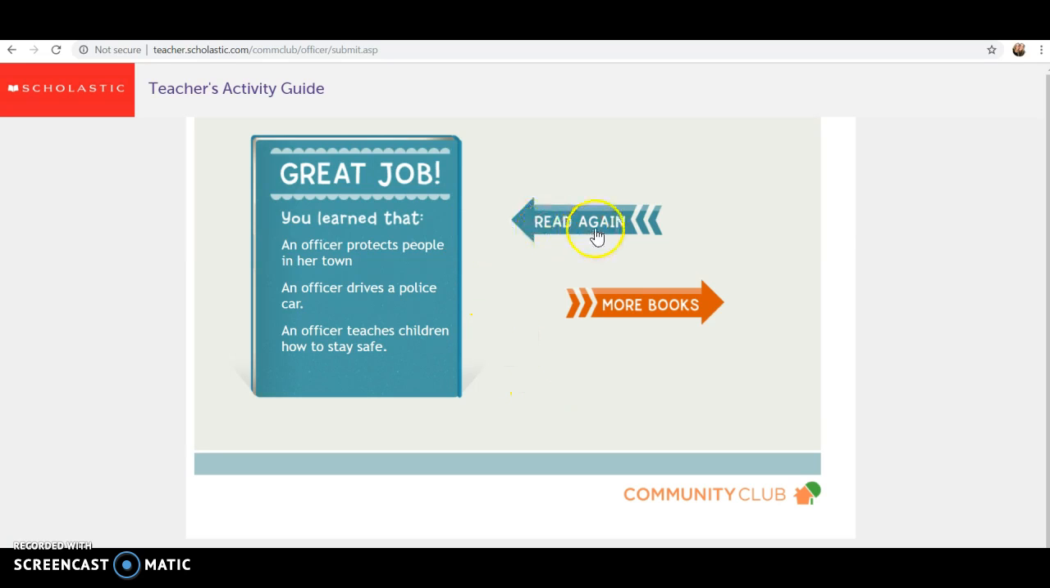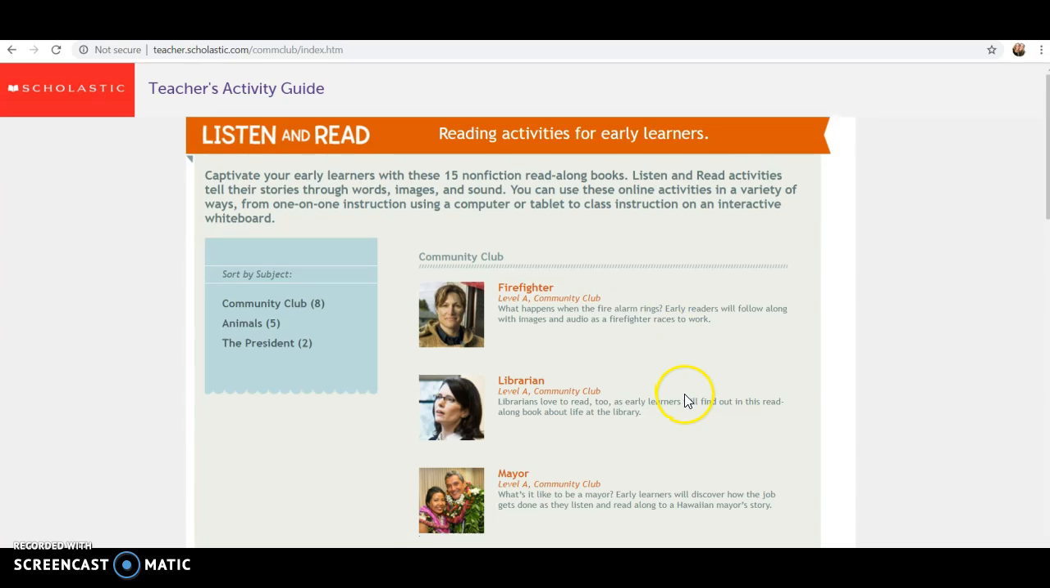And then you can always read it again, or you can go to more books and you can learn about another community helper.